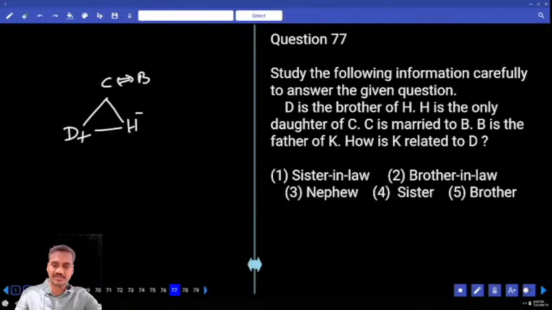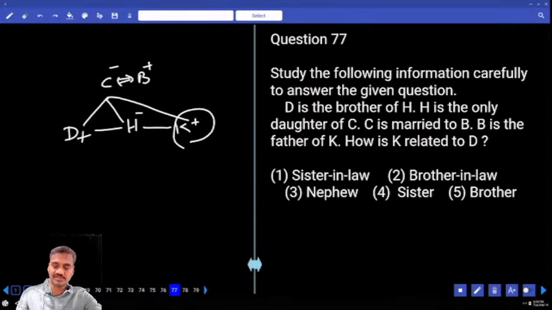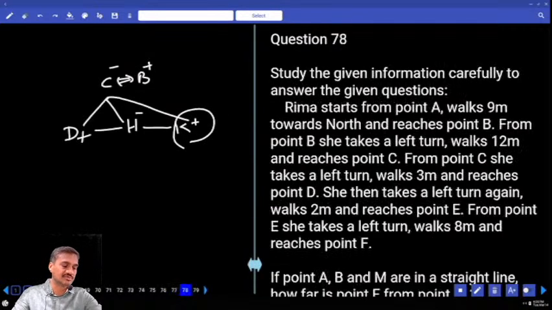H is the only daughter. And B is the father of K, and C is the mother of K. Now K is the child of this B. And H is the only daughter, so obviously K must be the son. Then how is K related to D? D's brother is K. Brother, that is choice 5, question number 77.